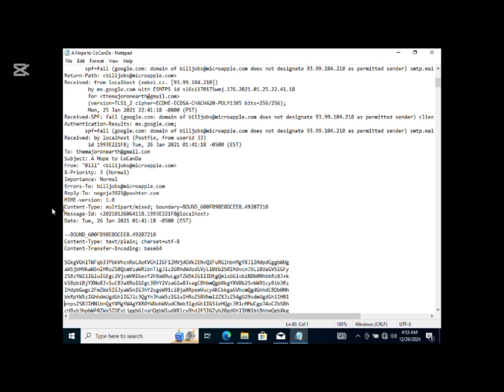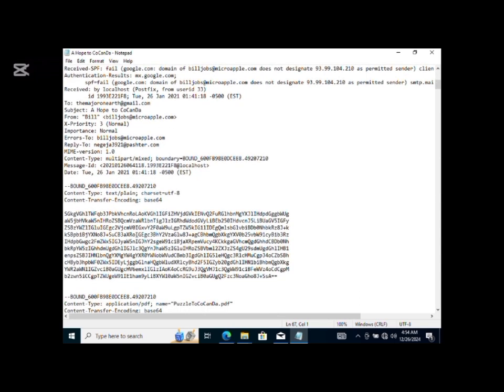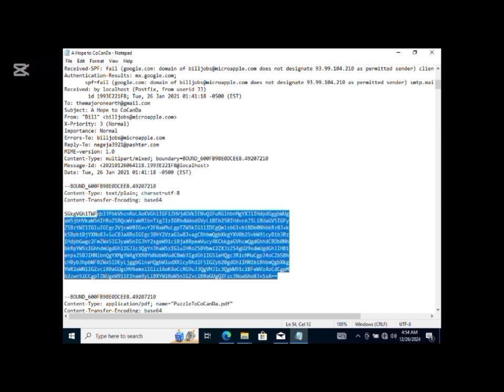Another thing to note. Now we can see the content type. We can also see the message ID, which is something very easy to understand. Now we should know that the date can be spoofed, so we shouldn't rely on that, but just keep that in mind. Now you can see that the content has been encoded to base 64. So we are going to copy that and convert it to plain text so we can know what it's about.